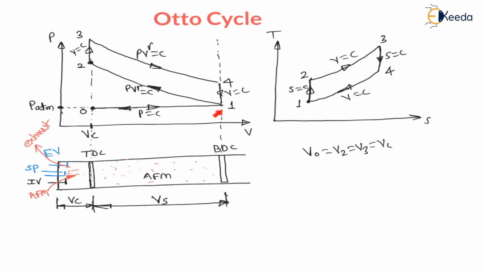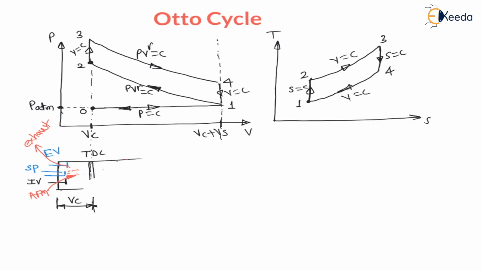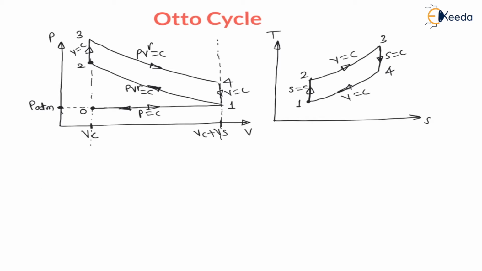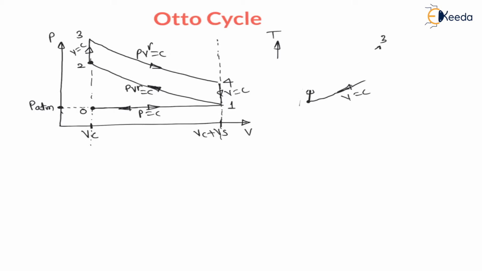Therefore at 1 and 4 the volume is clearance volume plus swept volume, right. Now let us understand the various processes of the Otto cycle. Let us understand these processes and do the analysis of these processes. Here I will keep only the PV diagram for the analysis. Now let us understand the processes, right.